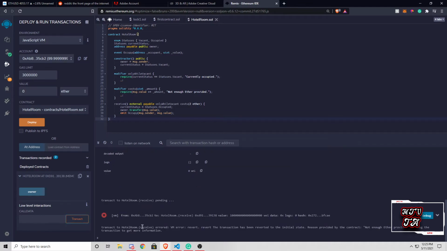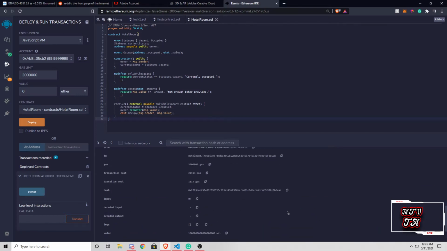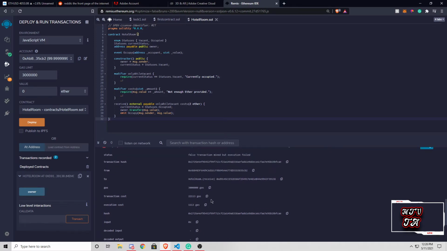Okay, cool, we got an error. The smart contract relayed to us that this was not the correct amount. If we read through slowly, we can see "not enough ether provided." There's a debug option for more explanation, but we don't need any because that's how our smart contract was designed to work. Susie did not enter the correct amount of ether to book this hotel room, and that is completely fine. That is exactly how we wanted it. In this case, the ether would be returned to Susie, and she would either have to provide more ether, or she would take her Ethereum back and find a different hotel, and so on.